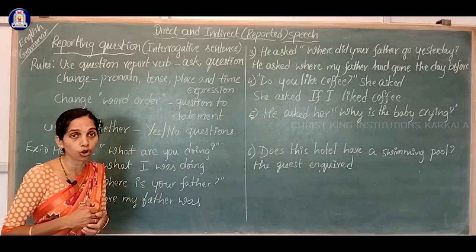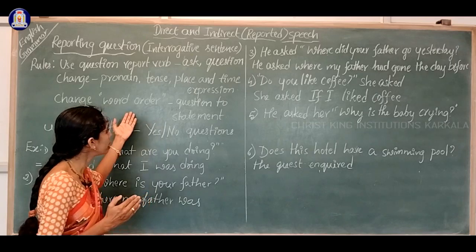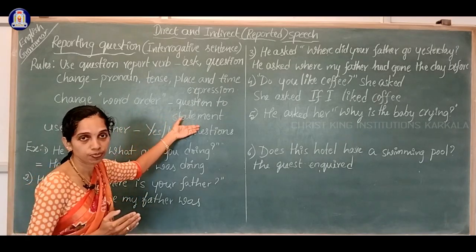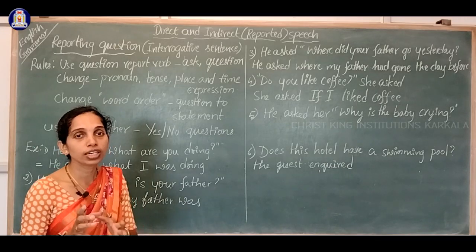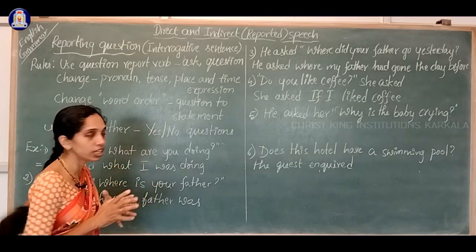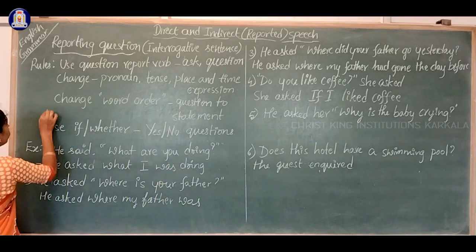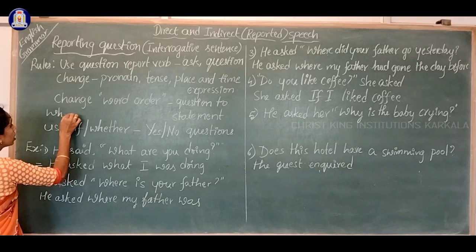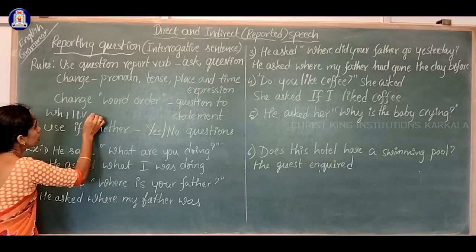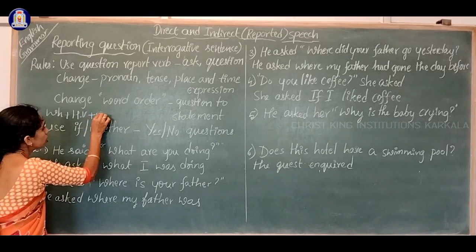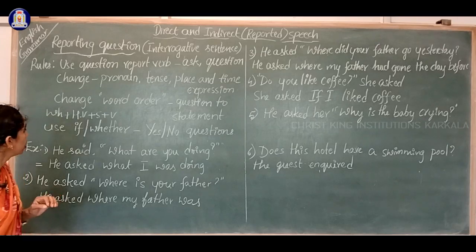What is this word order? We have to change the question order into statement order. Okay, so how is the word order of the question? First the WH word comes, then what comes, the helping verb comes, then what comes, the subject comes, and then the verb comes, right?